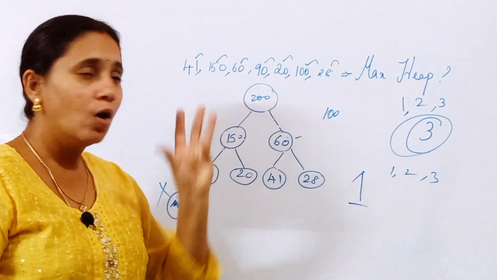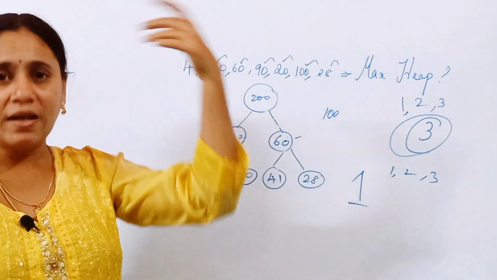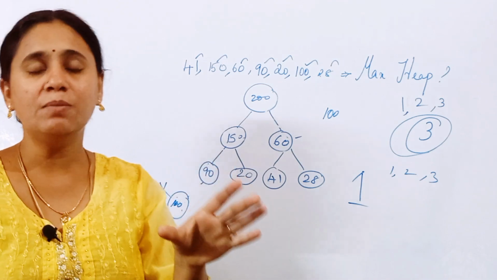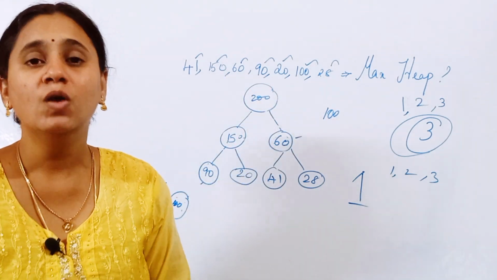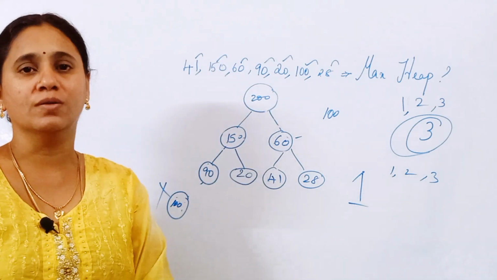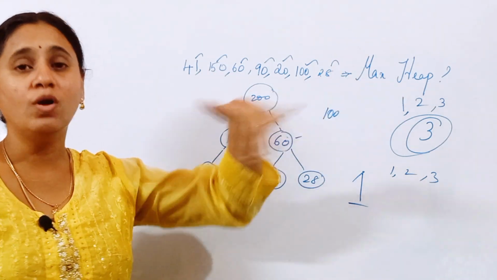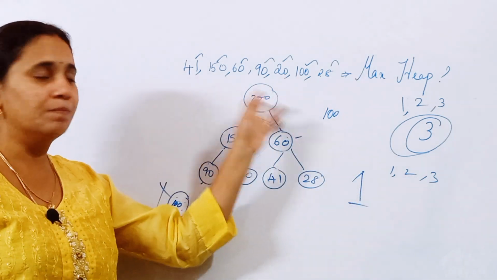Okay. So how heap sorting plays a role here is, if I am going to arrange the elements, for example, these are the set of elements, and I want to use the heap sort method for arranging the elements either in ascending order or in descending order. If I want to arrange the elements in descending order, I can use this max heap.